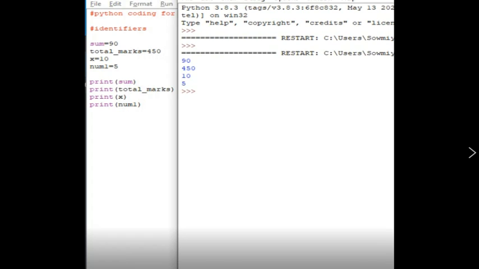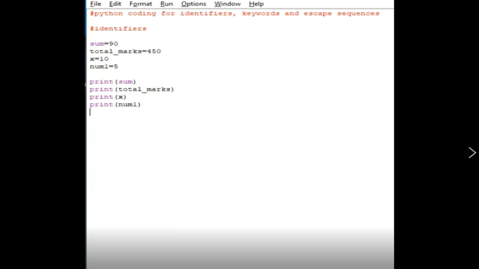Okay, now what we are going to do is see one example for invalid identifiers. Invalid identifiers means, as we know, it should not start with a number. So see, I'm going to change num1 here to a number first.